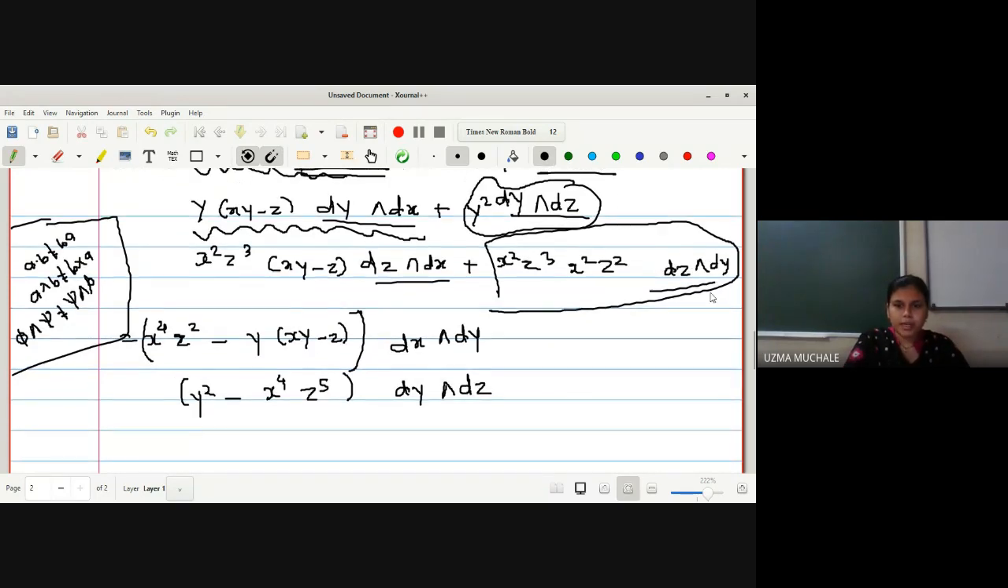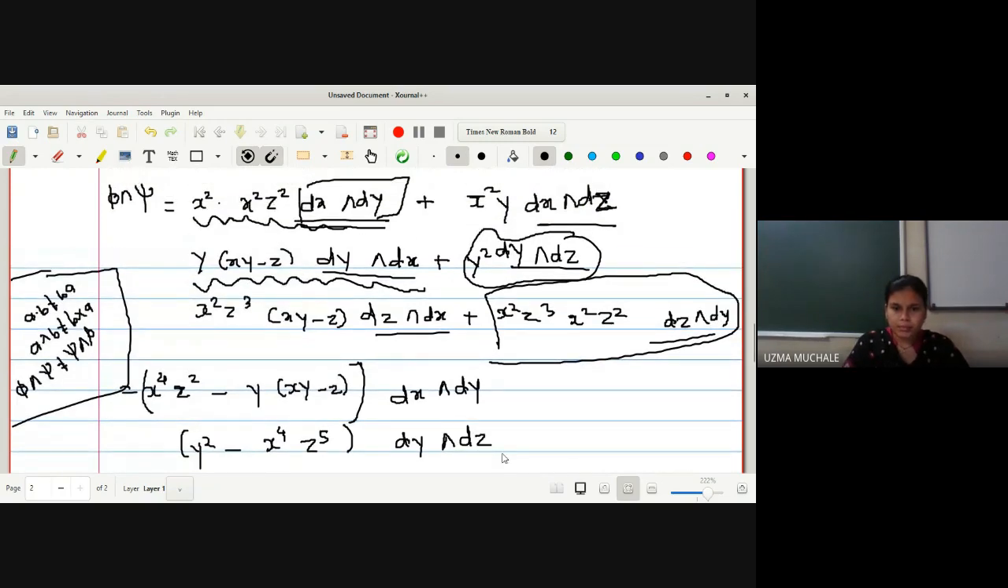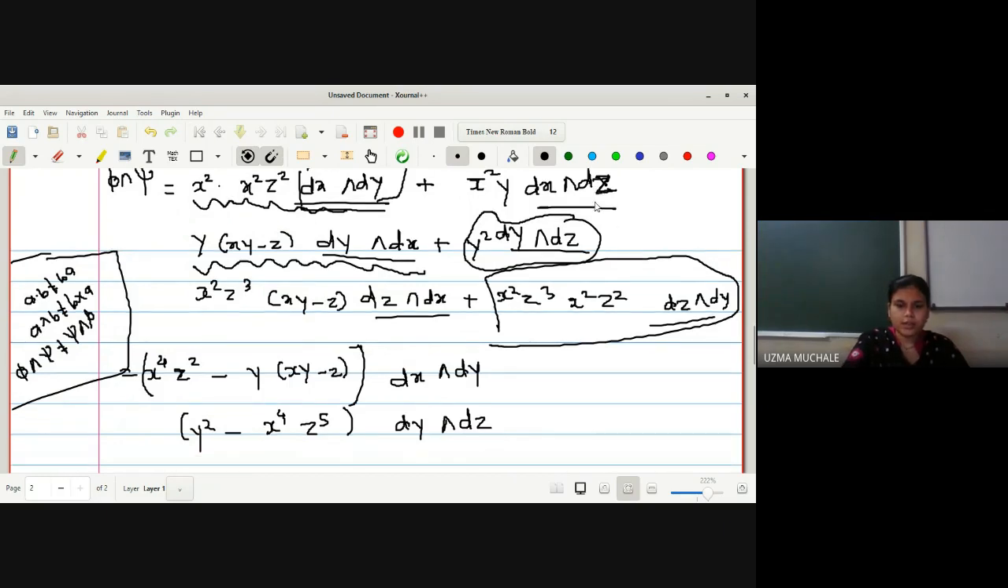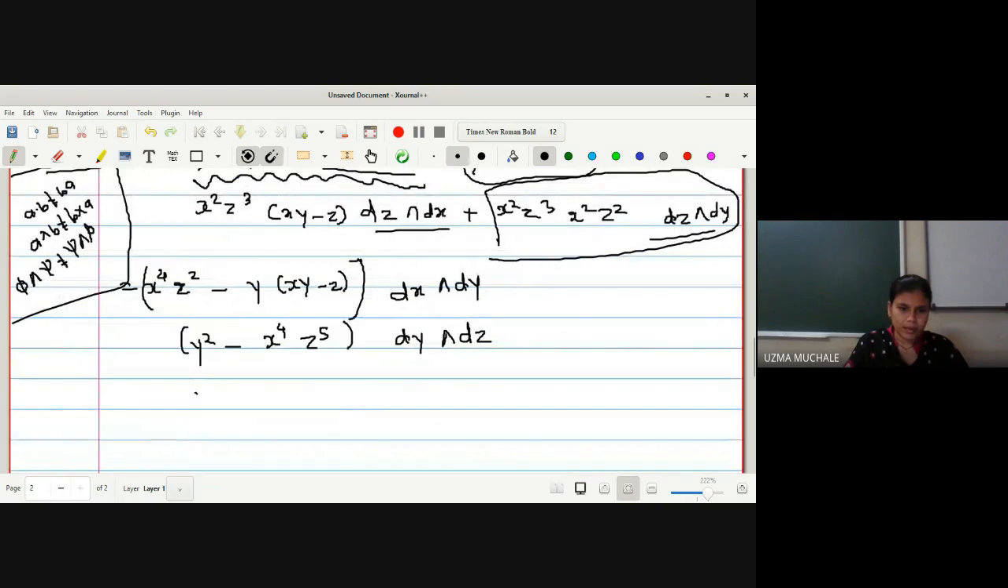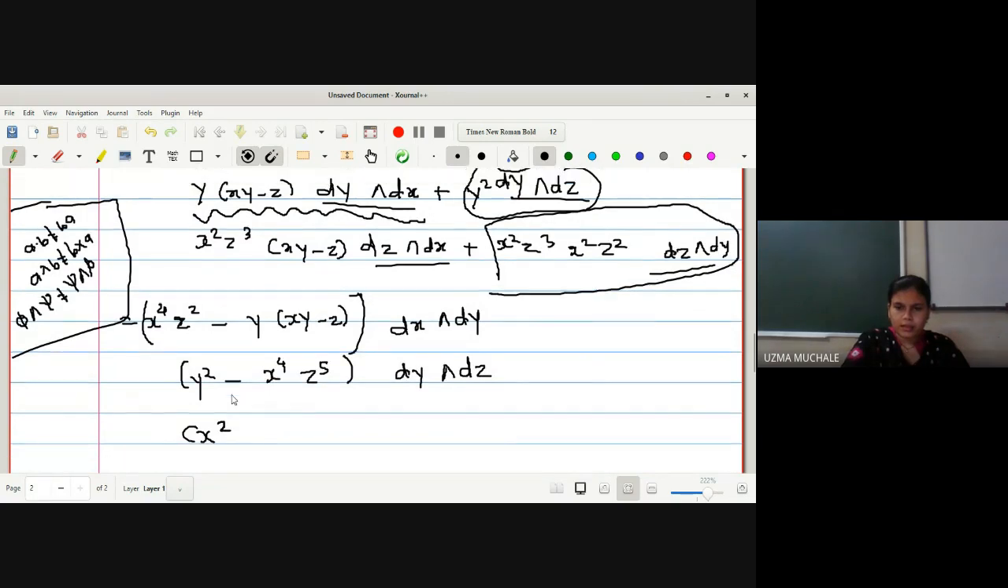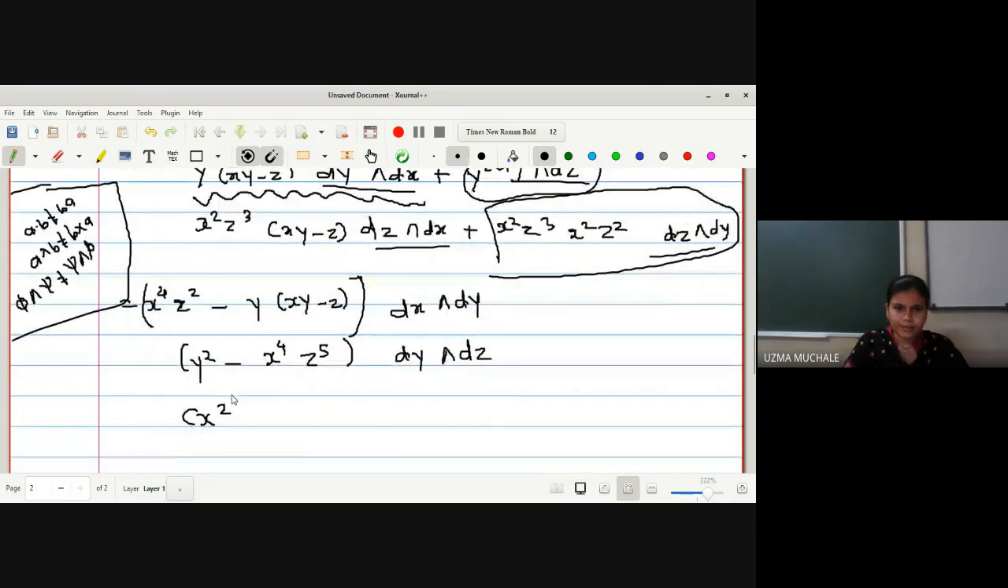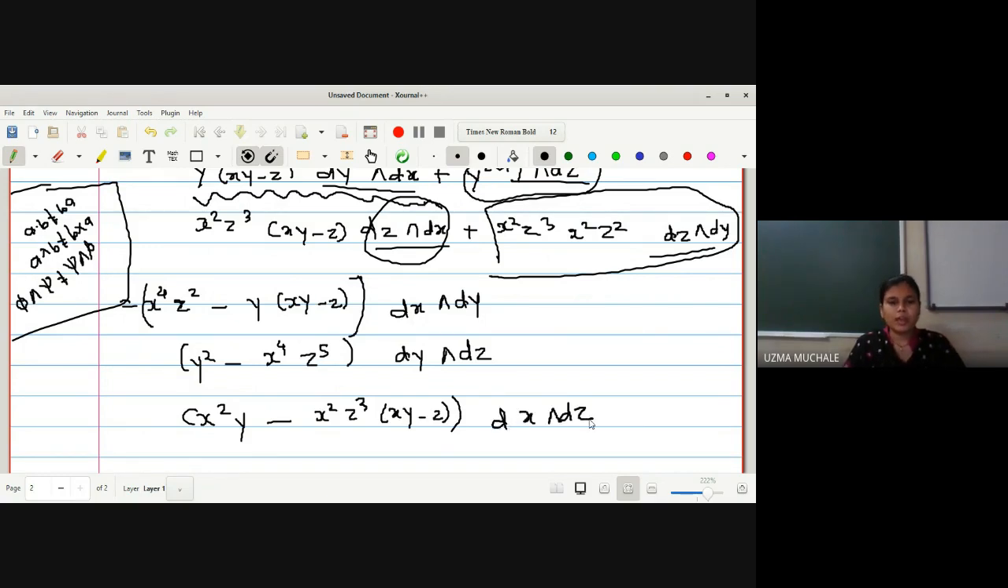Okay. So let me take the last term. What is the last term? Plus here we have x square y and here we have dx wedge dz. Okay, dx wedge product with dz. What is the last term? x square y. Now I am changing the position of x with z. So what I will do, minus, and here we have x square z cube, xy minus z. Then here we have dx wedge product with dz. Okay, any doubt for this solution? Yes, everyone writing with me?